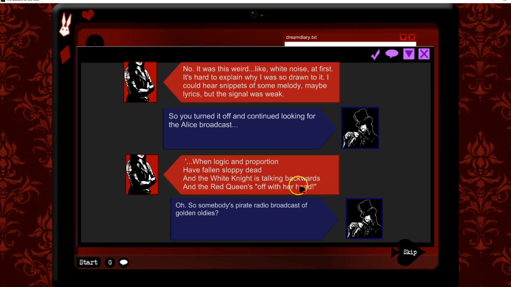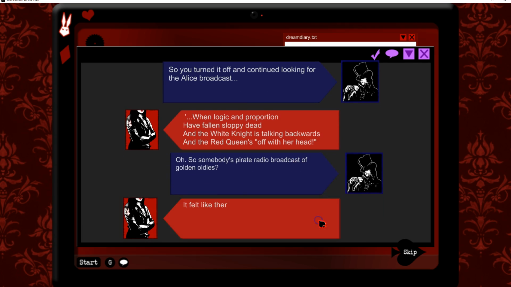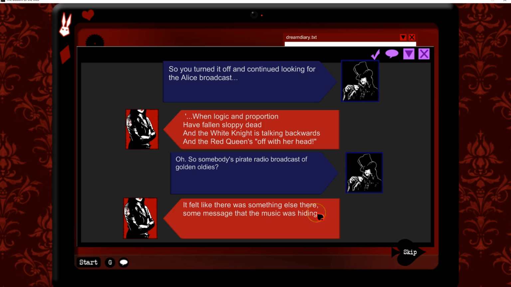somebody's pirate radio broadcast of Golden Oldies. It felt like there was something else there, some message that the music was hiding.